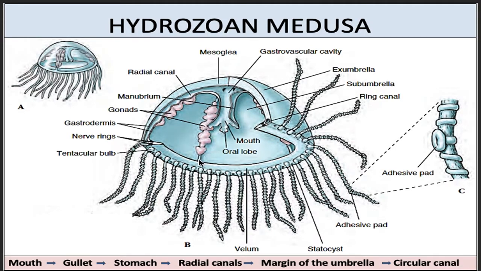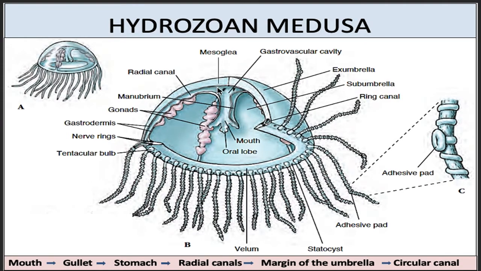These radial canals meet with a circular canal which is present at the periphery. So, whenever a medusa eats, the food goes from the mouth into the hypostome, into the stomach, radial canals, and then into the margins of this umbrella through the circular canal.